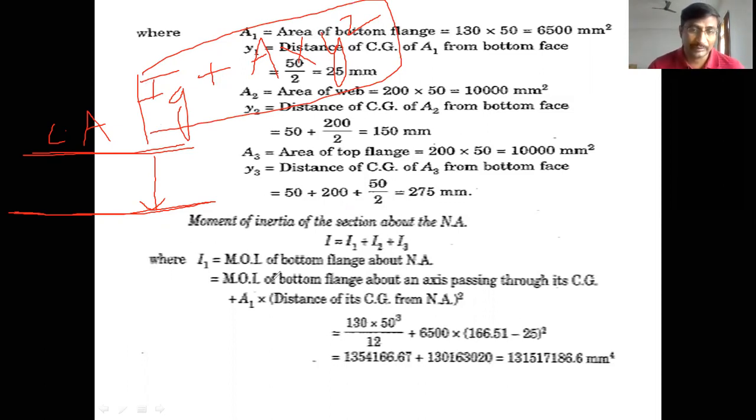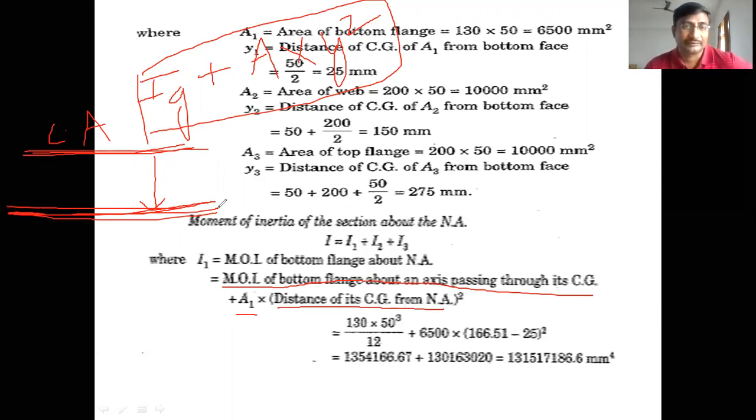Here I have written that moment of inertia of bottom flange about its own CG plus A1, that is the area of the bottom flange, into distance of its CG from neutral axis. This is the neutral axis. It is the CG of this particular area. Otherwise it is neutral axis. It is the center of gravity of that particular area. Then distance between these two whole square.